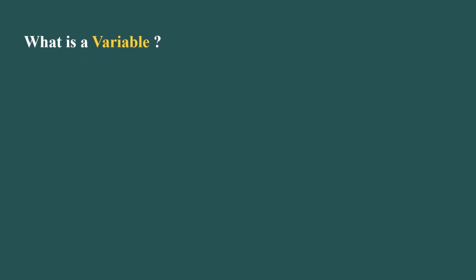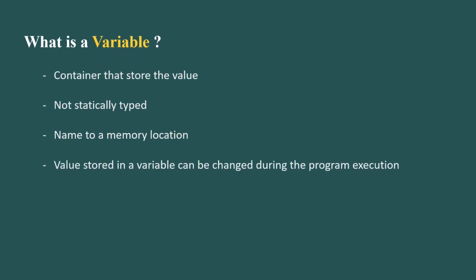What is a variable? A Python variable is a container that stores a value. Python is not statically typed. We do not need to declare variables before using them or declare their type. A variable is created the moment we first assign a value to it.